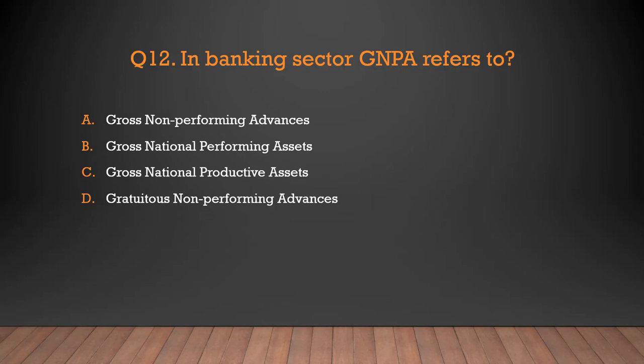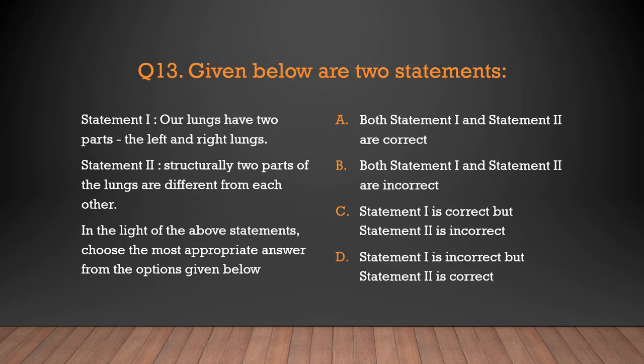Question number 12. In banking sector, GNPA refers to. Now, as we are going for the MBA entrance exam, we should all have this knowledge of the financial sector, that GNPA refers to gross non-performing advances. So option number A is the correct answer. GNPA refers to gross non-performing advances.